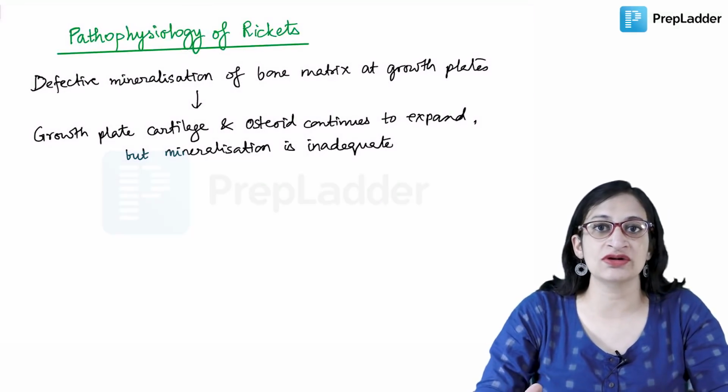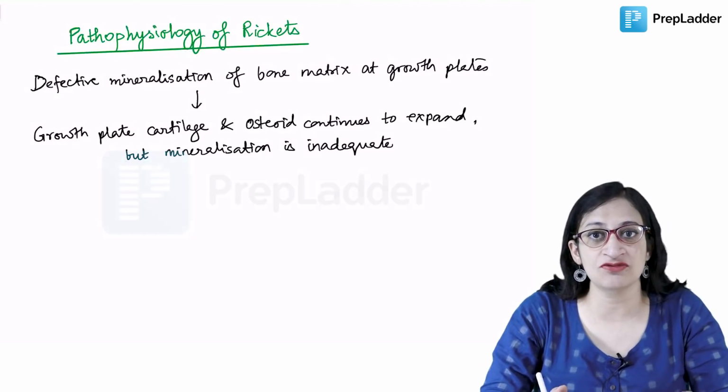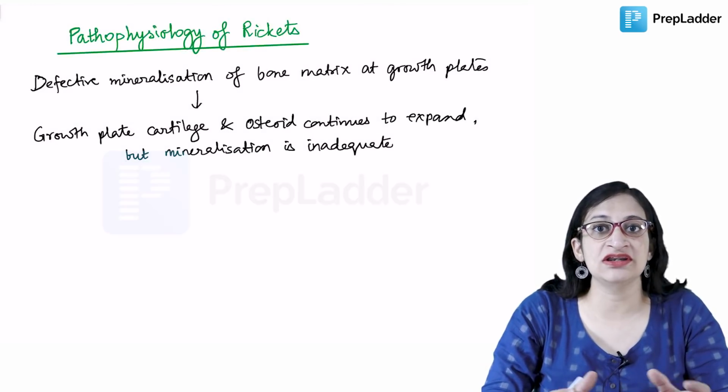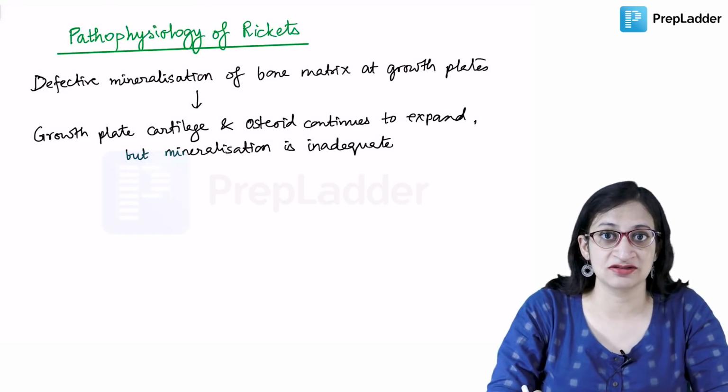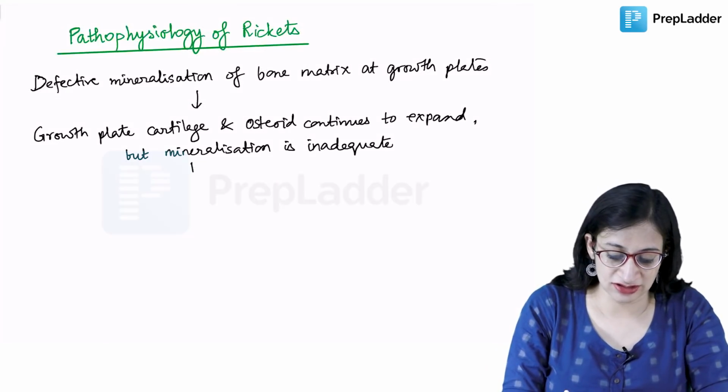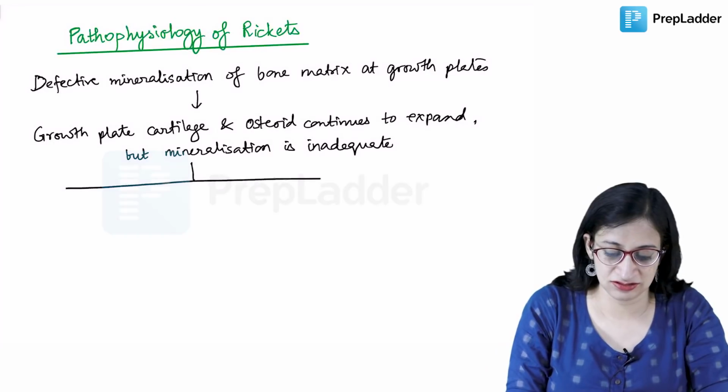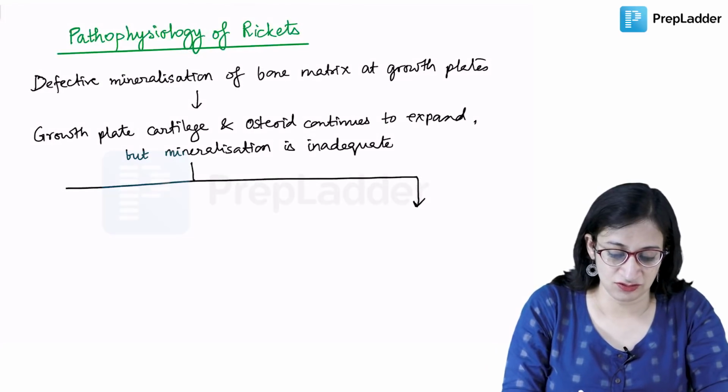As a result of that, if the bones don't get mineralized, the bones will be very soft. So there can be bony deformities, and even fractures can be there. What can happen?